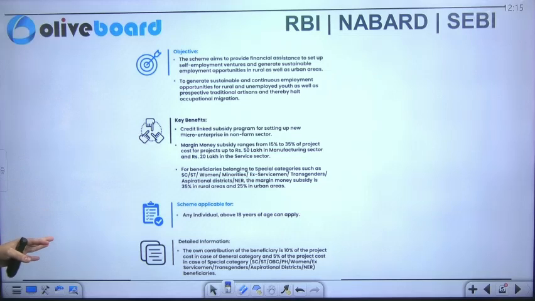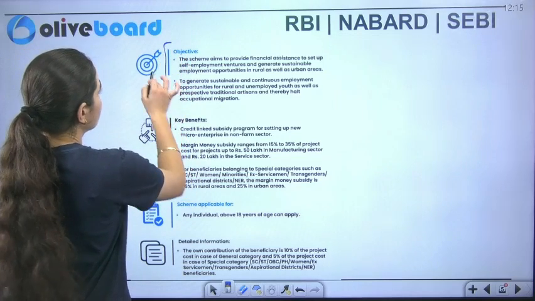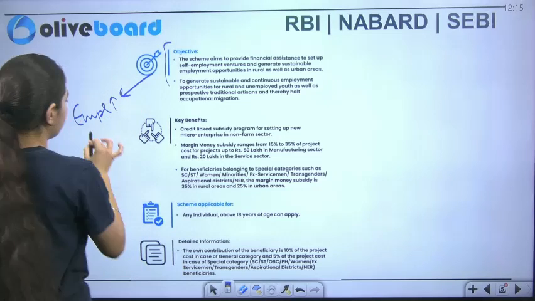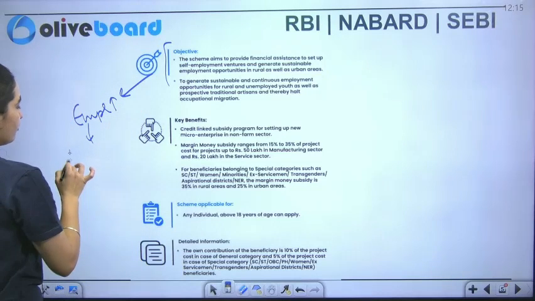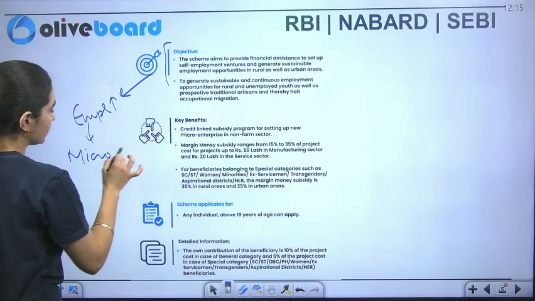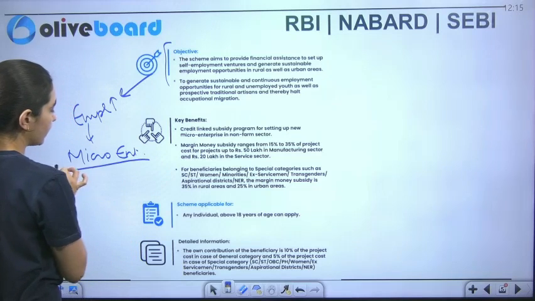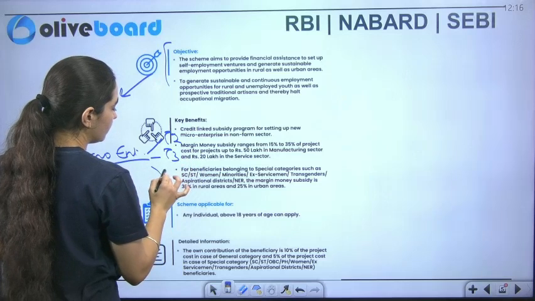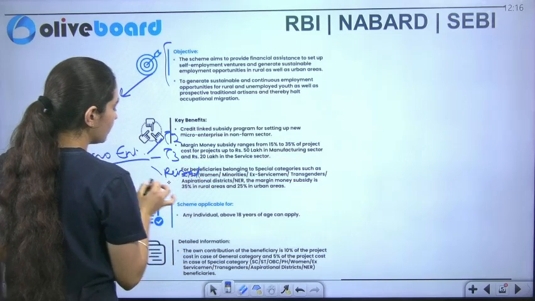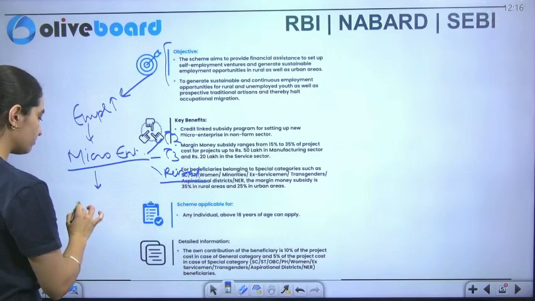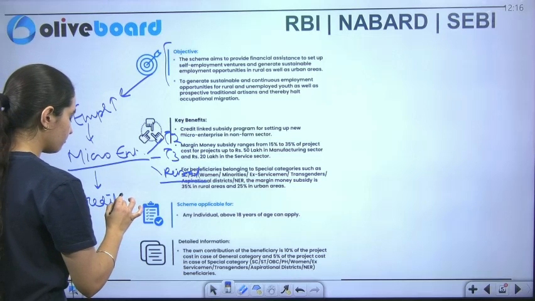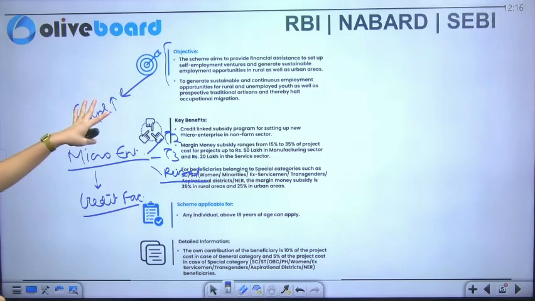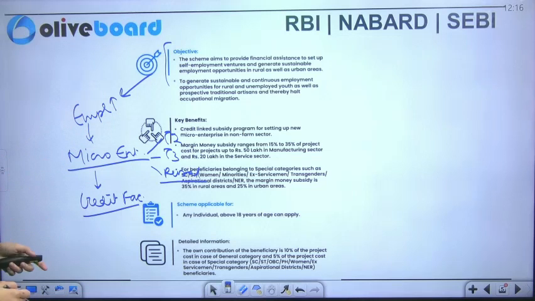Now the objective of it: I've already told you that we want to ensure that employment generation is there. How will the employment generation be made? If micro enterprises are getting set up in most of the regions, maybe tier 2, maybe tier 3, and maybe rural areas as well. How will these be set up? The government says that we will provide you credit facility, but all you need to do is start your business in these areas. This is the benefit that it provides.